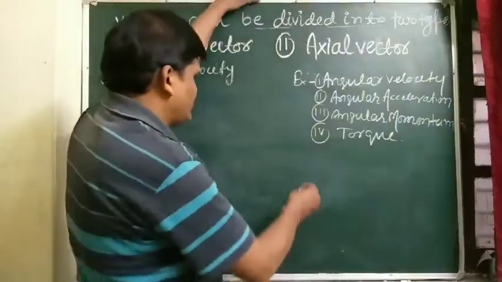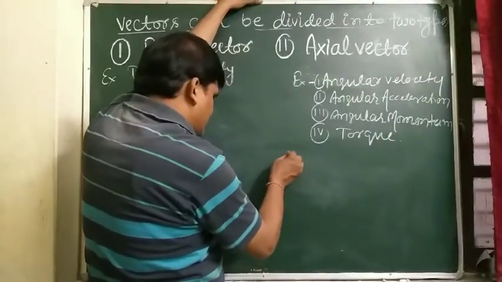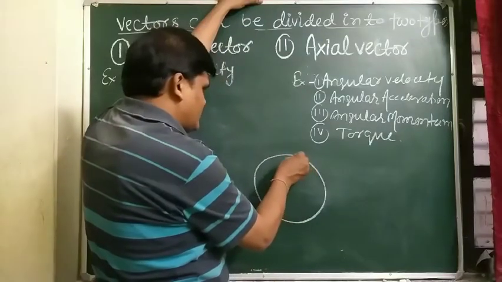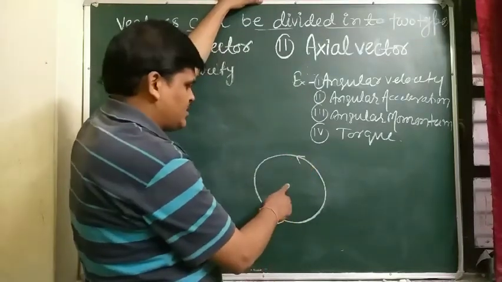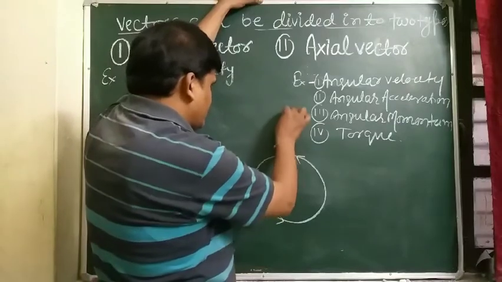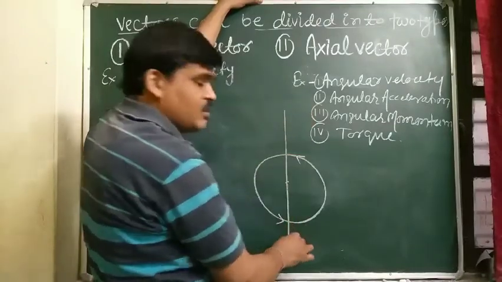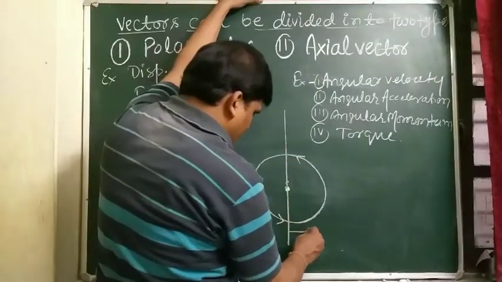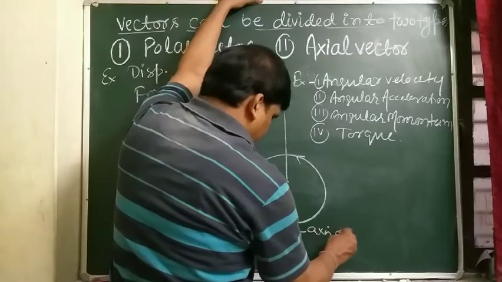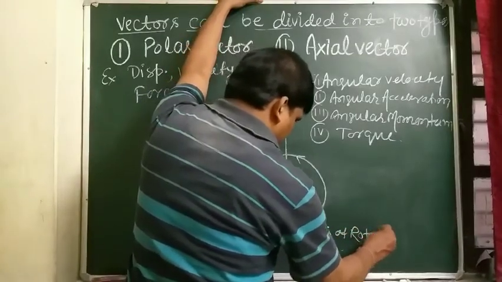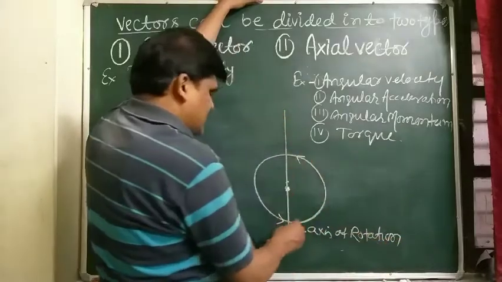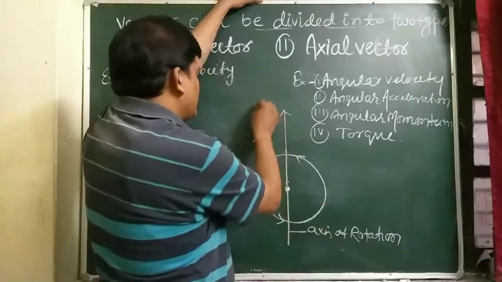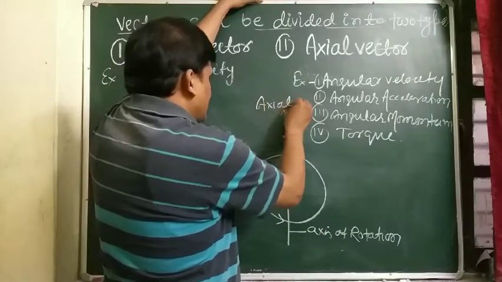So for a vector having a clockwise or anti-clockwise rotational effect, its direction acts along the axis of rotation. This is the axis of rotation. And axial vectors have their direction along the axis of rotation. So that is what? Axial vector.